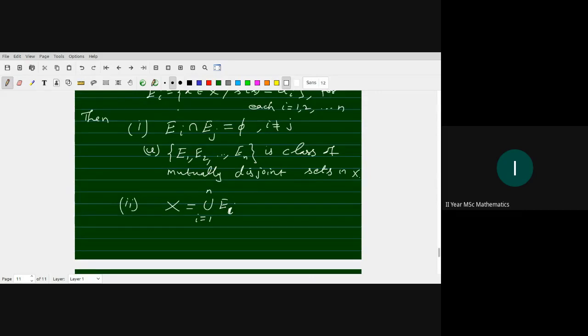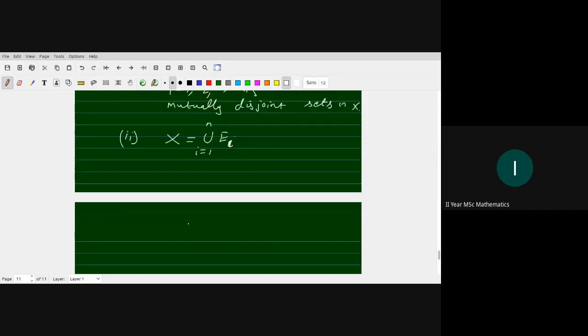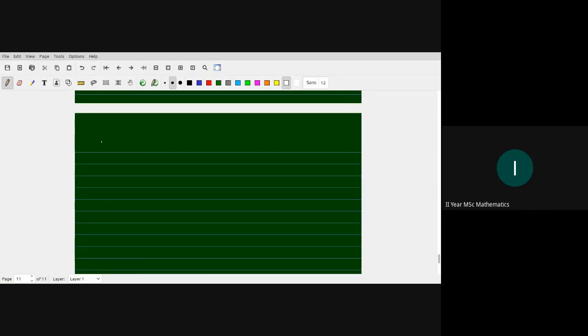These two can be easily proved. Now we relate the simple function and the characteristic function. Recall the characteristic function. If E is a subset of X, then define the characteristic function from capital X to R.